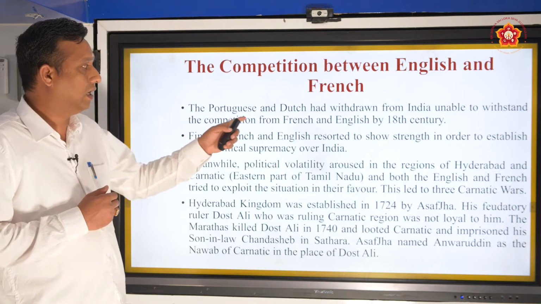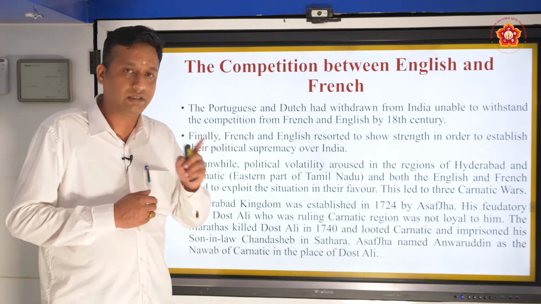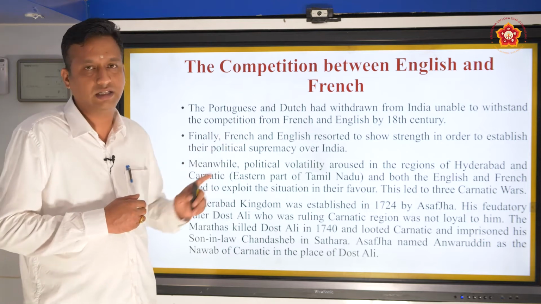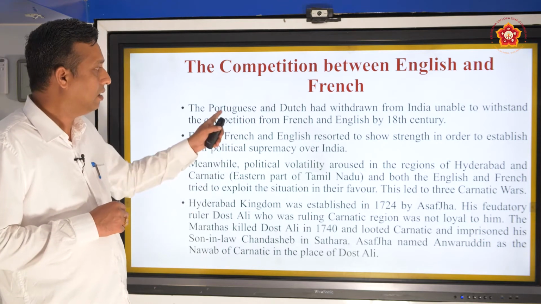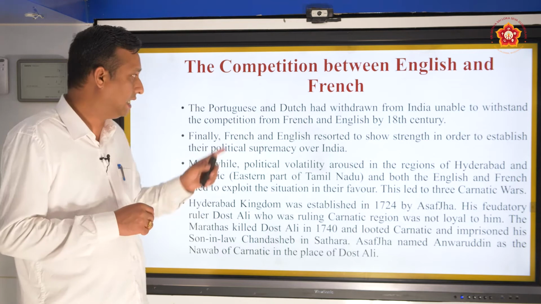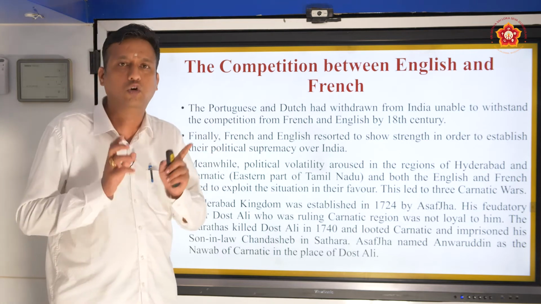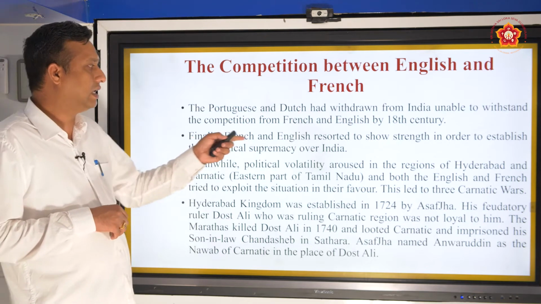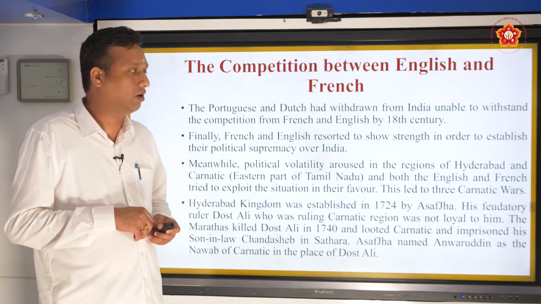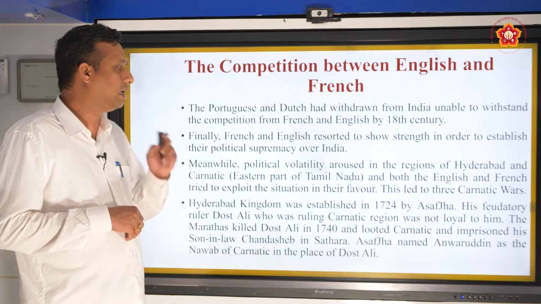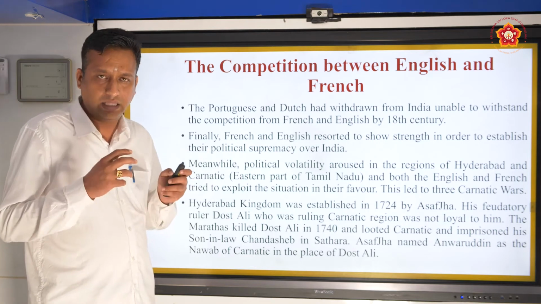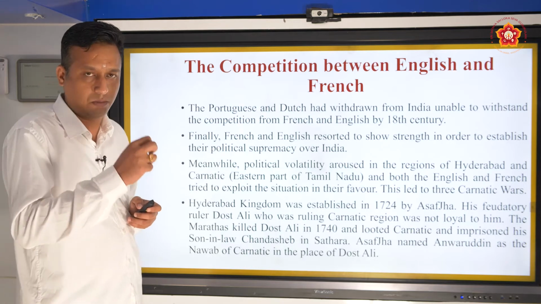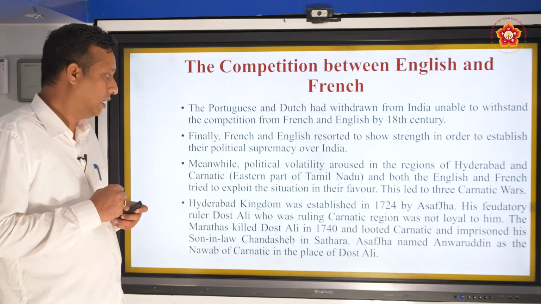So what happened, due to the competition between the French and the English, the power of the Portuguese and the Dutch could not withstand, and the Dutch had to leave the country permanently, and the Portuguese confined themselves to Goa. So Goa was only their territory. Finally, the French and the English resorted to show of strength in order to establish their political supremacy over India. Now, there was severe competition between the French and the English to somehow gain control over India.